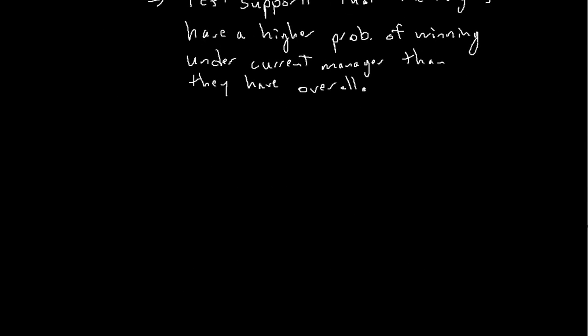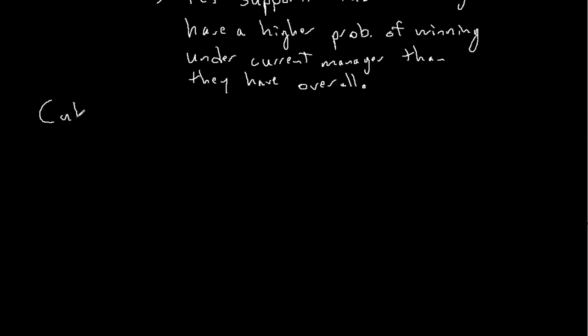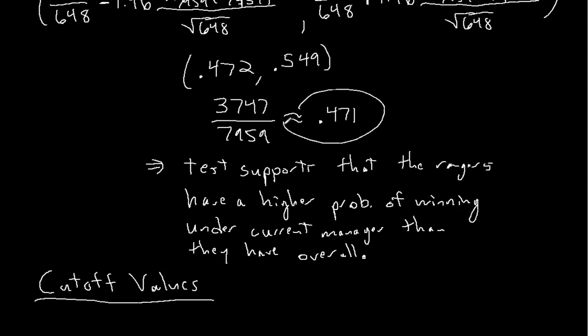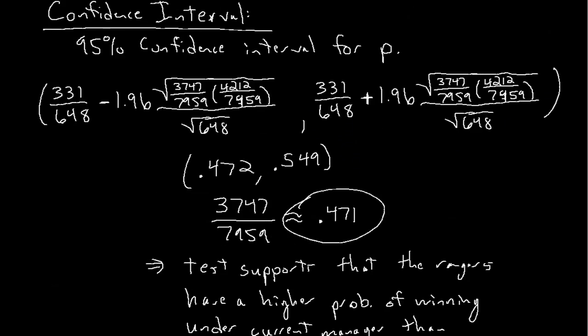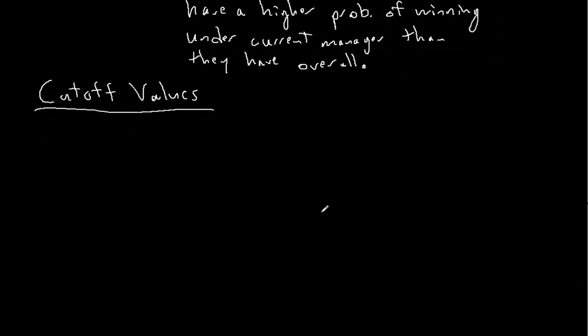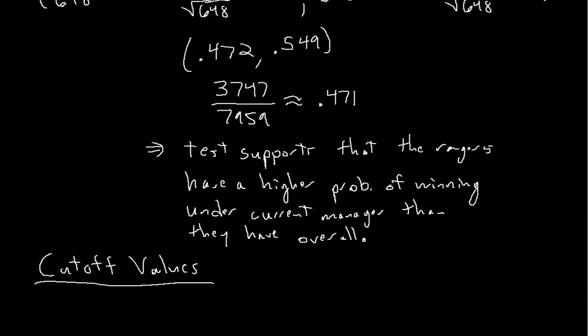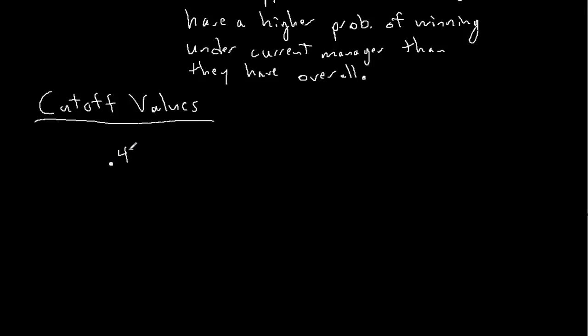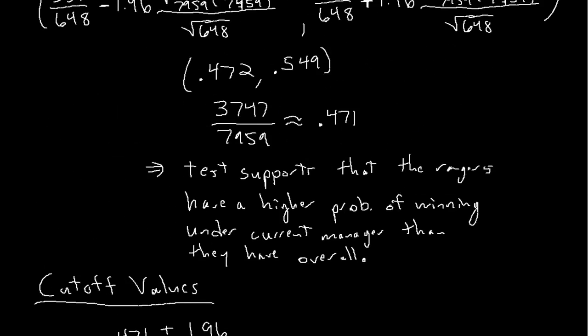Okay, so that was a confidence interval approach. Now let's take a look at cutoff values. Again, the cutoff values feels pretty similar. The difference is, instead of waiting until the end to introduce this value that we compare to, we start with what we're comparing to. And instead of starting with the sample mean, we're going to wait till the end to introduce the sample mean and examine it. So our cutoff values are going to be 0.471 plus or minus 1.96 times